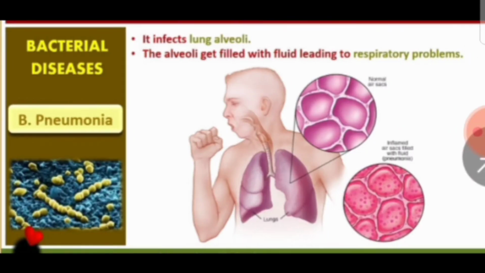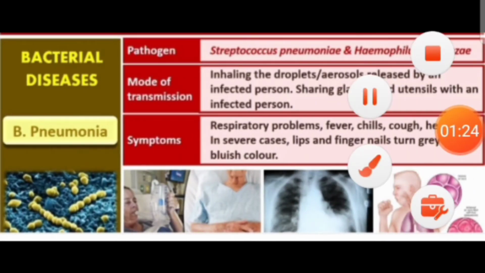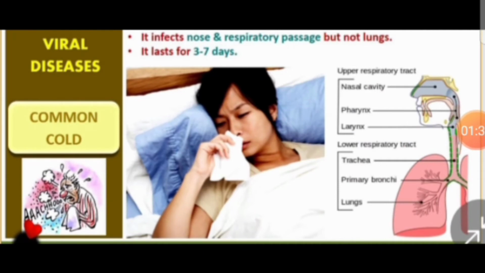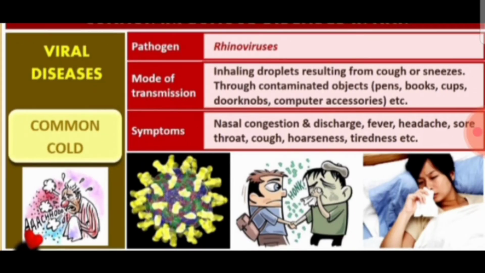The second bacterial disease is pneumonia, and here the alveoli of the lungs are infected because of this bacterial disease, which is caused by a bacteria called Streptococcus pneumoniae or Haemophilus influenzae. Next, common cold. It's a viral disease caused by a virus called rhinovirus. It is caused by a rhinovirus that you have to remember for the exam.